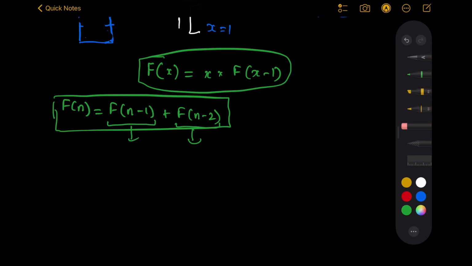Why am I discussing this? Because at times the problems become really hard, and if we are able to write a recurrence relation for a problem, it becomes relatively easier to write the code for that problem. And this recurrence relation is really useful in coming up with the dynamic programming approach, something known as DP, which is used to optimize your recursive codes. So if we are able to write this recurrence relation, it is really easy to come up with a DP approach for your recursive code.